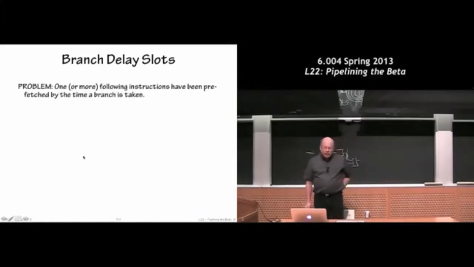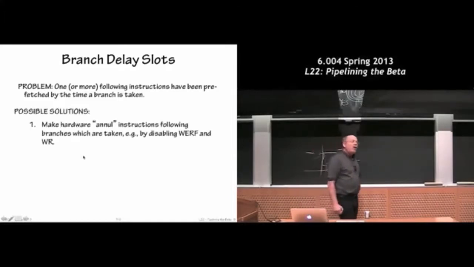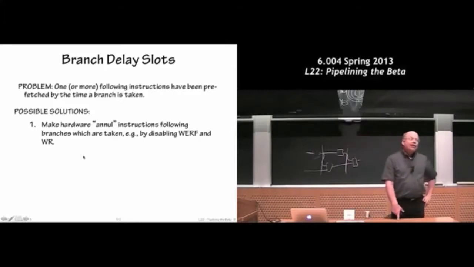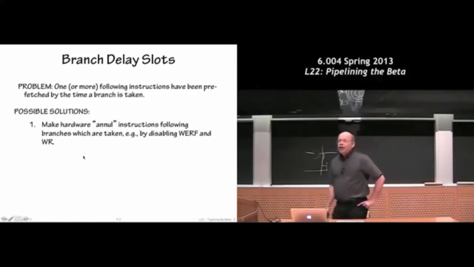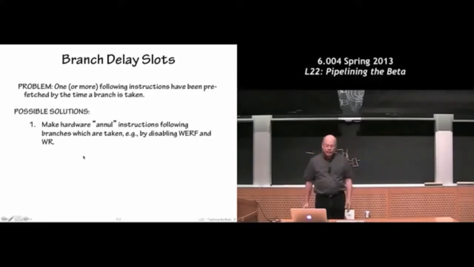So what are our choices? Okay, so we'll make a little menu of choices and investigate the consequences of making the choices. One is we can so-called annul the instruction. That's a term you see in pipelining literature a lot, the idea of annulling an instruction. That means turning the instruction into basically an instruction that has no effect on the state of the machine. So even though it says XOR, what we're going to do is say, never mind, we'll throw that instruction away and do nothing. We're going to execute a no operation.